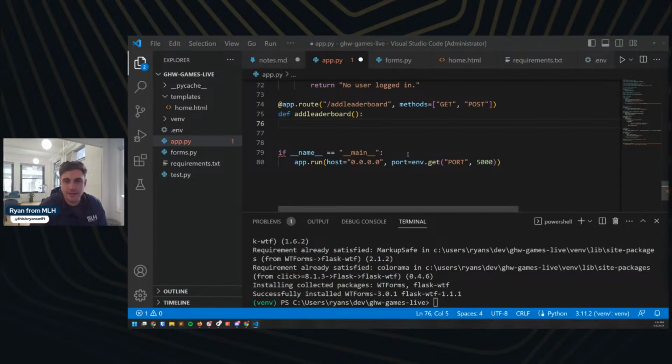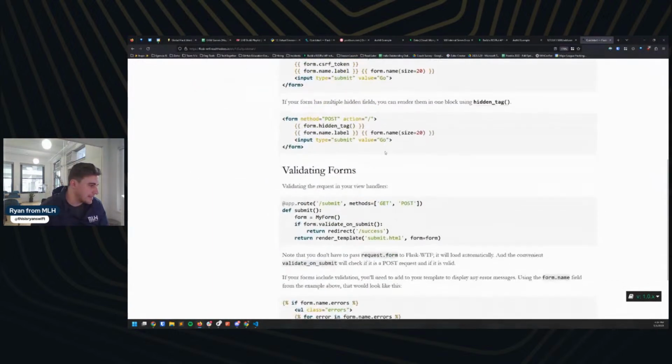So again, here, I'm just going to take a look at this documentation, and validating forms here, I can see they have a route defined here. That's very similar to what I want to do. They're submitting something. And so on this one, they're going to define the form on that class. And then if it validates on submit, they're going to do something. Otherwise, they're always going to return some sort of template as well. So we're going to follow that pretty precisely here.